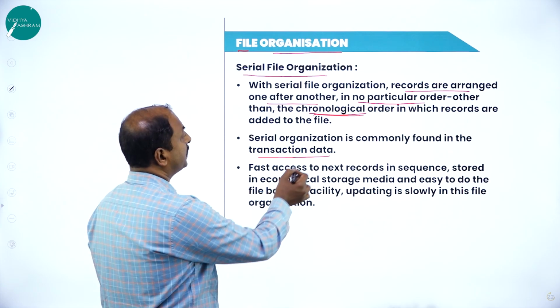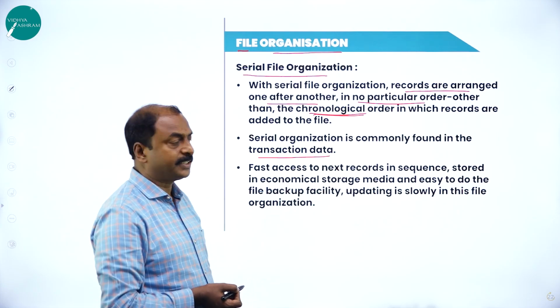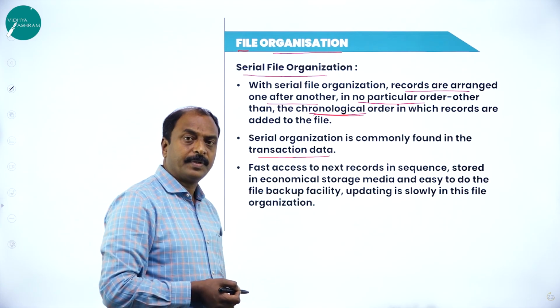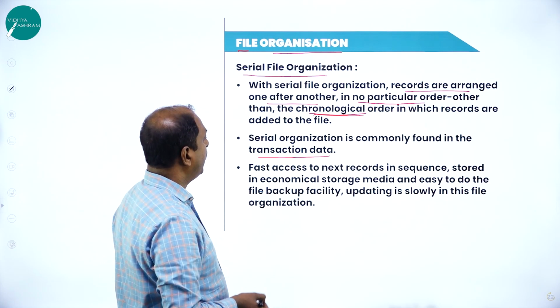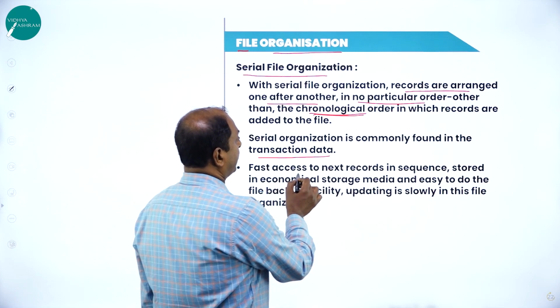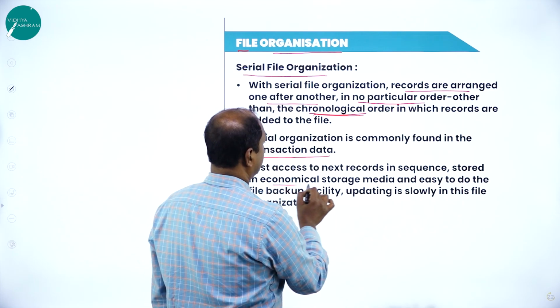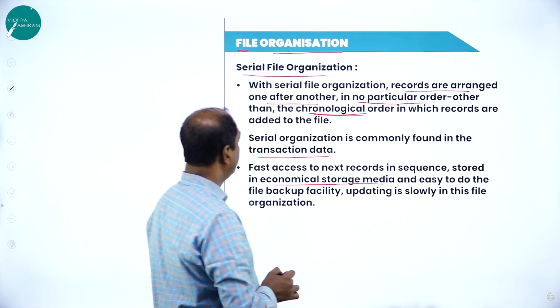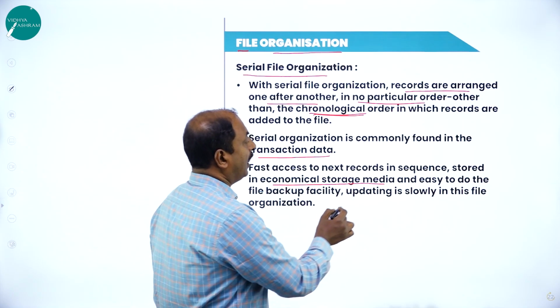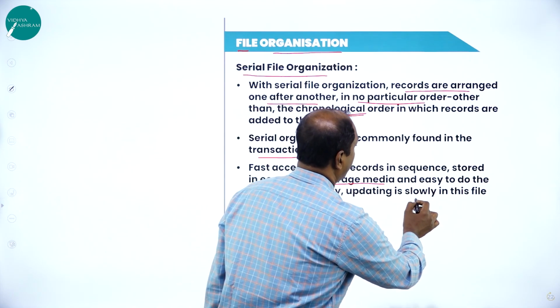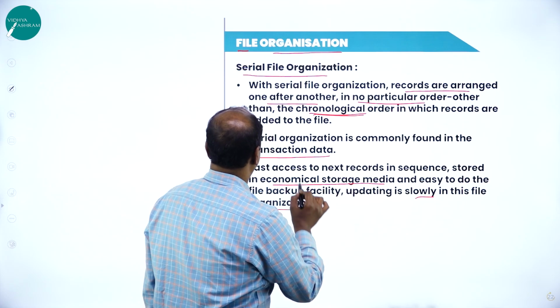Next, it is found in common transactions, and a very good example is a bank transaction. There is fast access to the next record in sequence, it is stored in economical storage media, and it is easy to do backup. Updating is slow in this file organization.